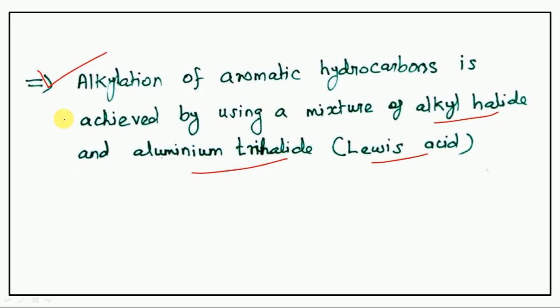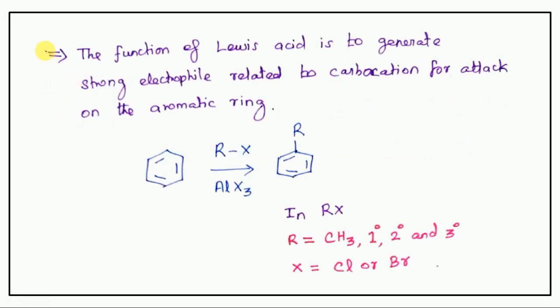Acylation of aromatic hydrocarbons is achieved by using a mixture of acyl halide and aluminum trichloride. So alkylation means using alkyl halide, acylation means using acyl halide. That's it.